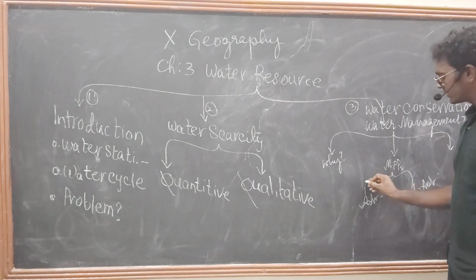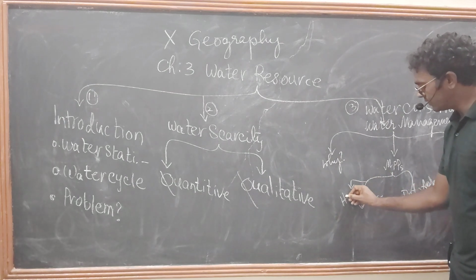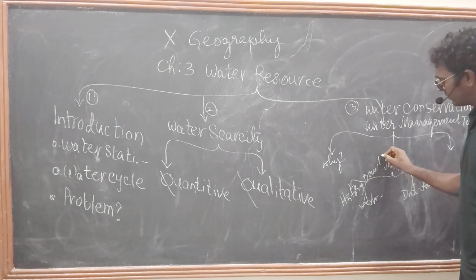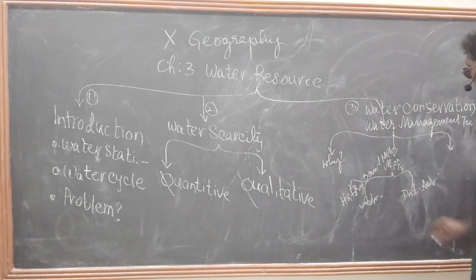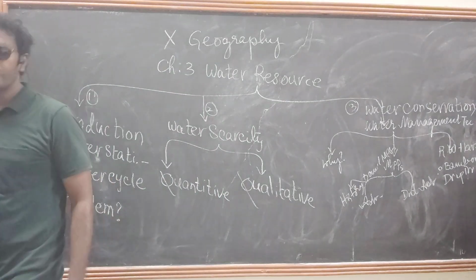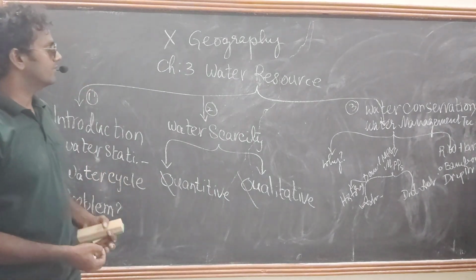Before that, we need to discuss the history of the dams or MPPs. Is it clear? Last one, what is that? Rainwater harvesting techniques and bamboo drip irrigation. Is it clear? Okay. This is the mind map of the water chapter. See here.